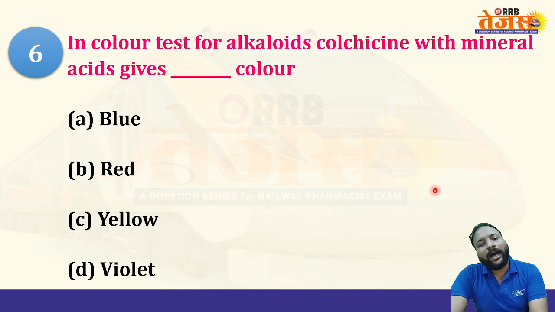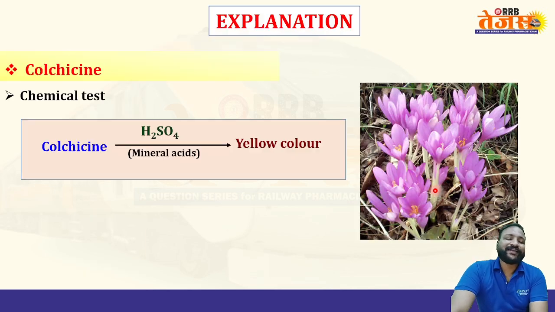Option C is correct here. The yellow color. When colchicine is treated with H2SO4 and mineral acids, it gives a yellow color. So this is a colchicine flowers test. Colchicine with mineral acids will give a yellow color.